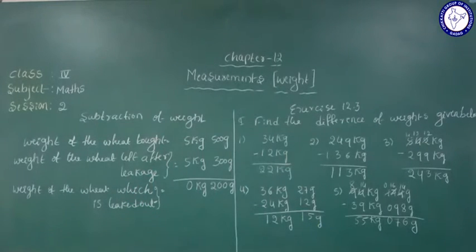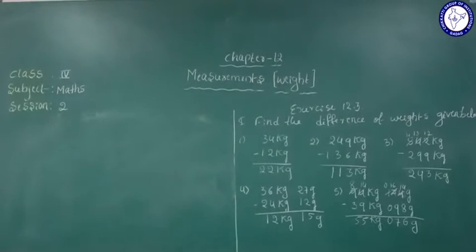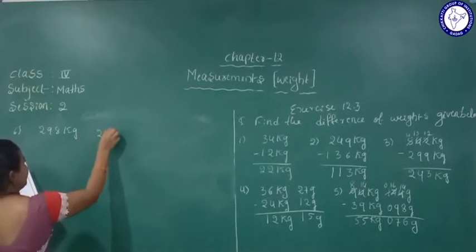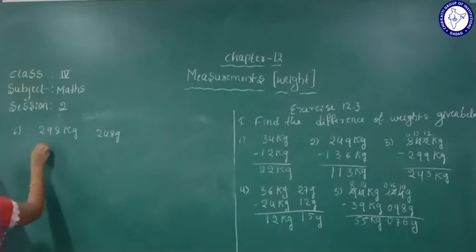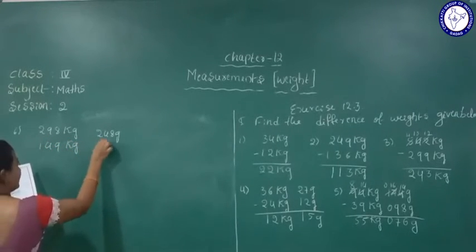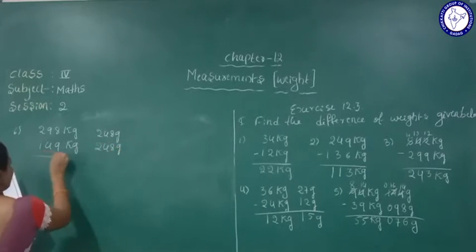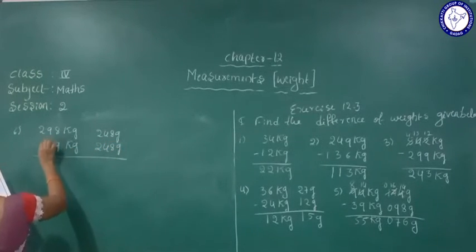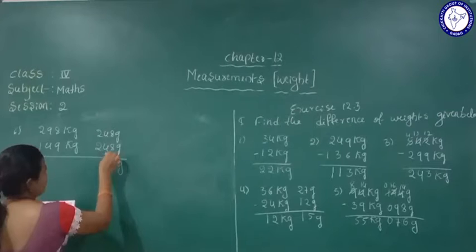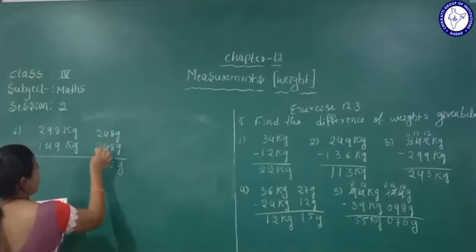Okay, next one, that is the sixth one. See, that is the sixth one. 298 kg 248 gram. 149 kg 248 gram. Yes, here see, gram as it is. 8 minus 8 is 0, 4 minus 4 is 0, 2 minus 2 is 0.